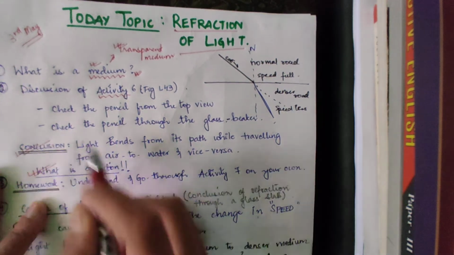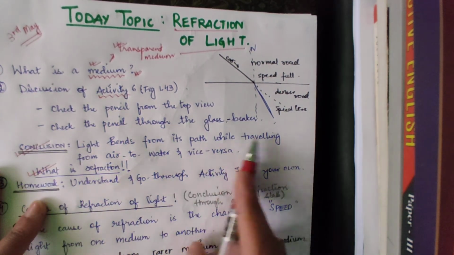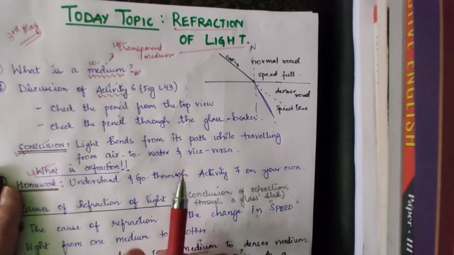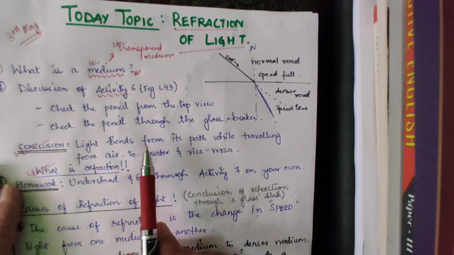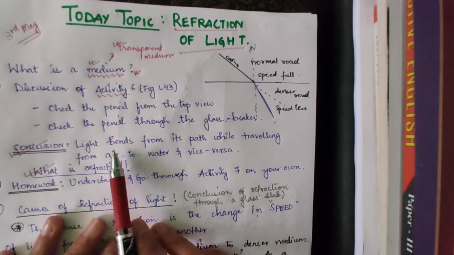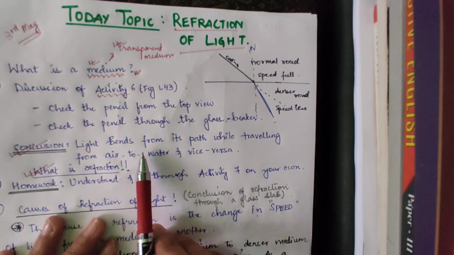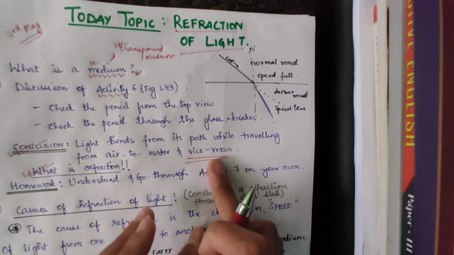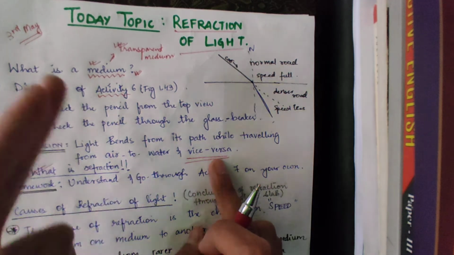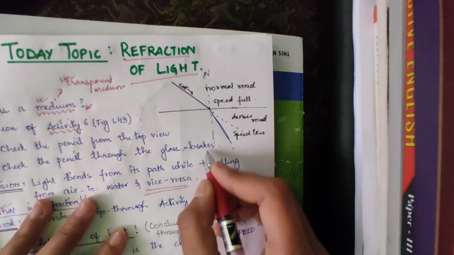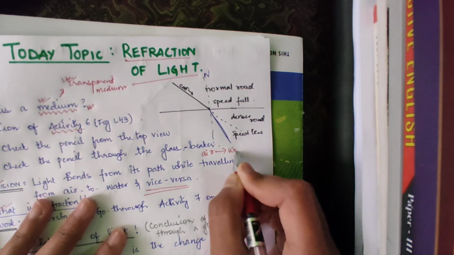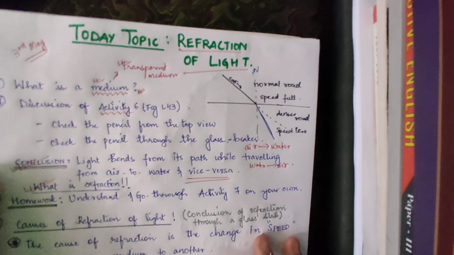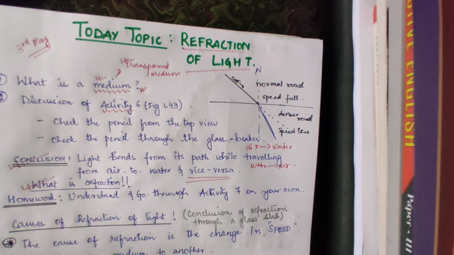The conclusion of this activity is that light bends from its path while traveling from air to water and vice versa. It is because this light travels from air to water that it bends. The light ray bends. What do you mean by vice versa? That is, when the ray of light passes from water to air, it will also change. Air to water, it will change, and water to air, the light will also bend and change.